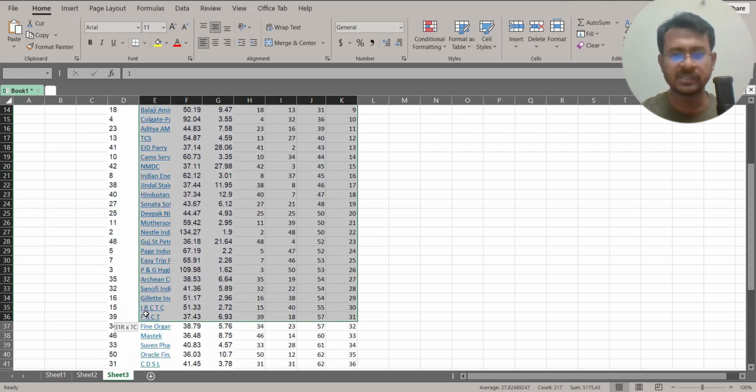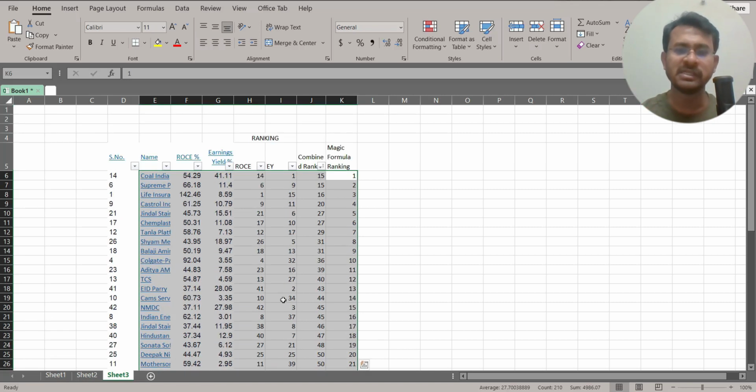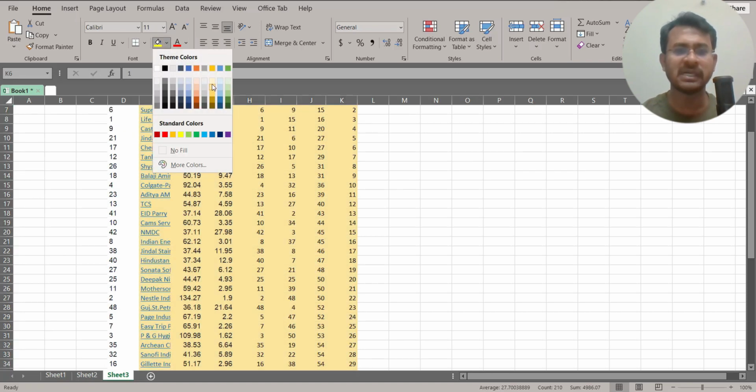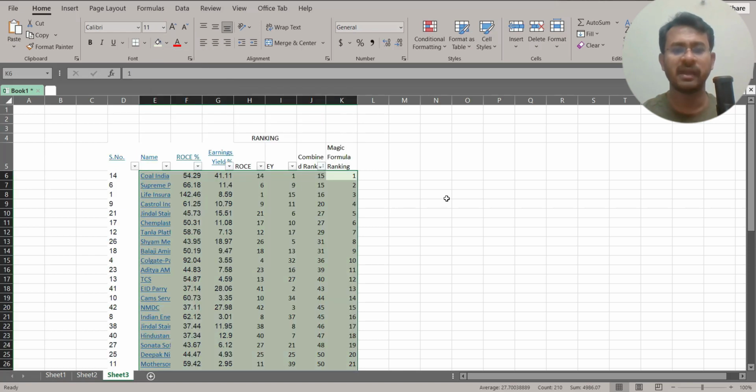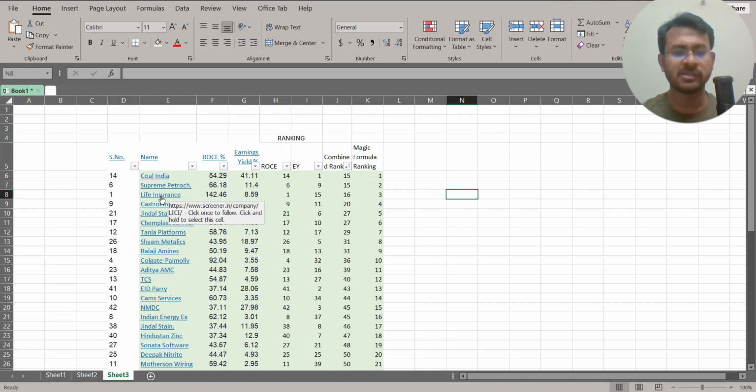Now remember, this is the simplest way that you can do the magic formula. If you want to apply some other filter, you can do that, and we'll talk about that probably in another video, but let us just focus on how we can figure out the top 30 companies. So in these top 30 stocks that we can already see here, these are my companies that actually satisfy my magic formula screen. Right, we have Coal India, Supreme, then we have Life Insurance, Castrol India, Jindal, then there are different companies, right? Even TCS actually fulfills this.